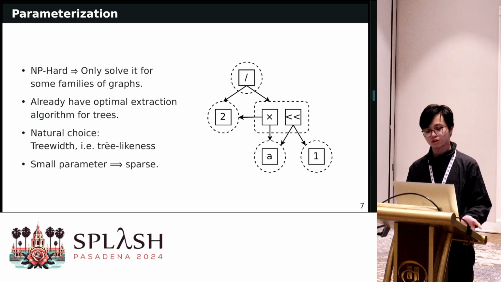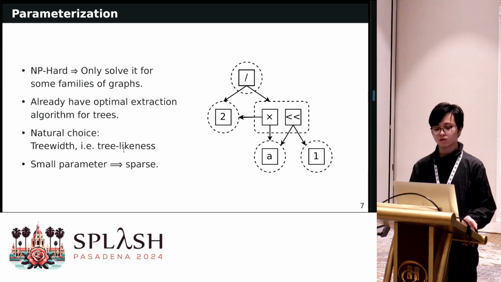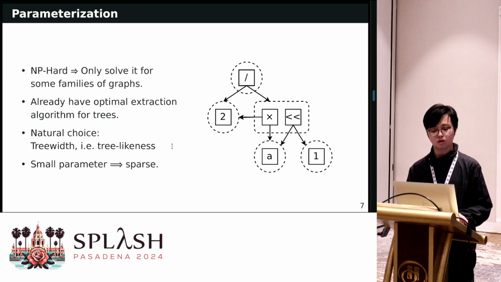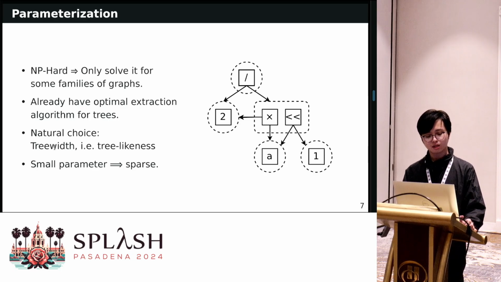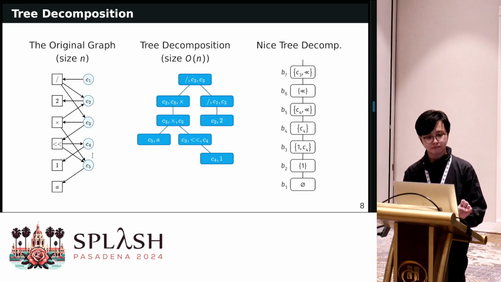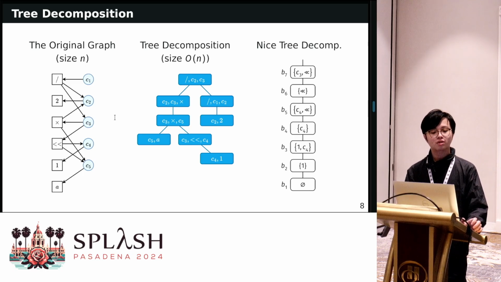So the natural choice is to use treewidth. It measures the tree likeness of your graph. And in this case, when the parameter treewidth is small, it means that the graph is sparse. Treewidth is defined using tree decomposition.